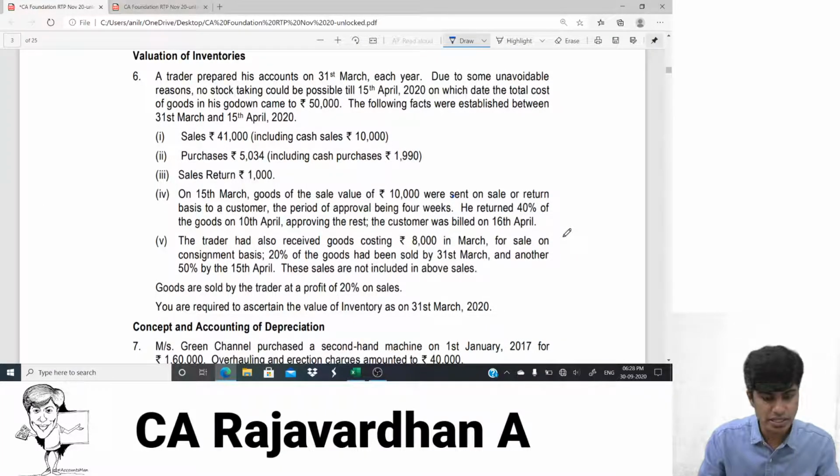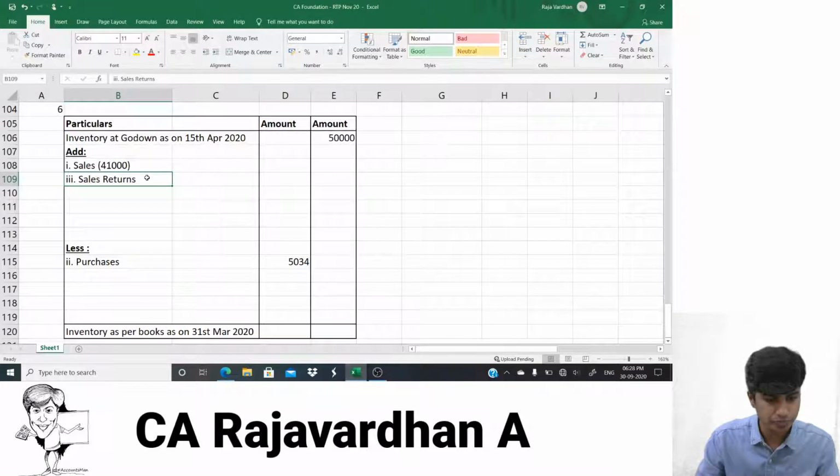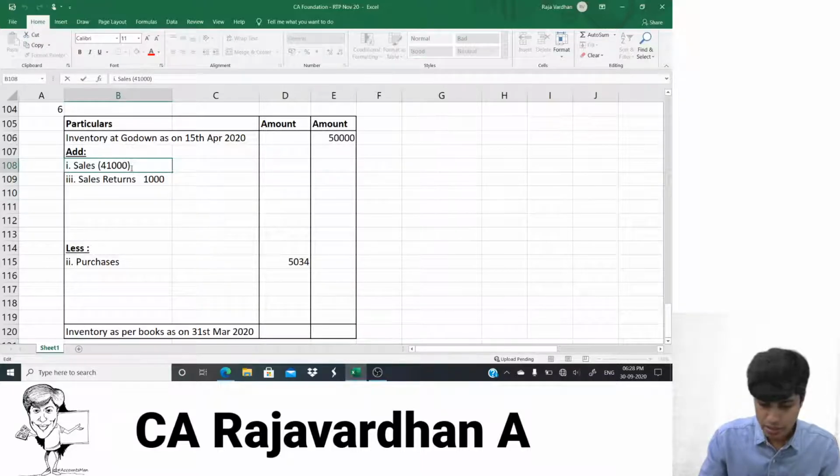How much is sales returns? Sales returns is 1,000 rupees. Sales is 41,000, sales return is 1,000, so net sales would be 40,000.